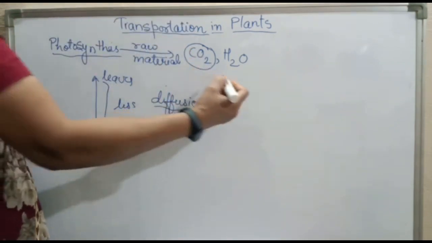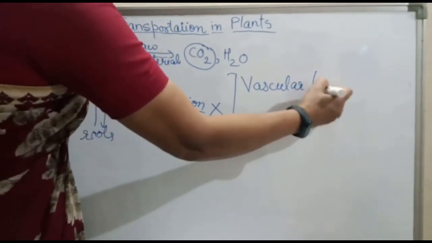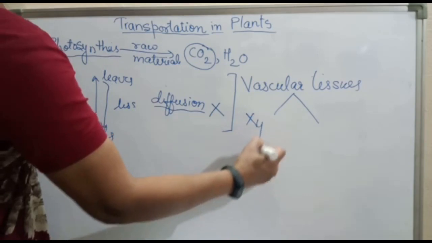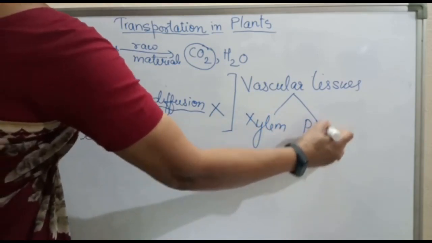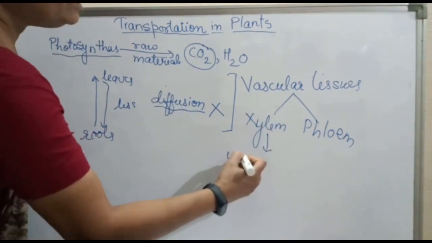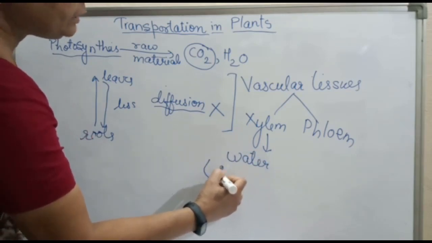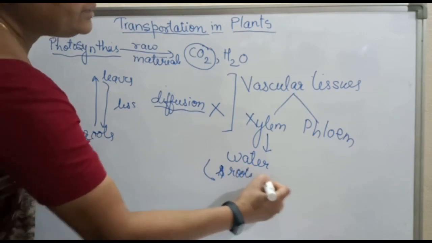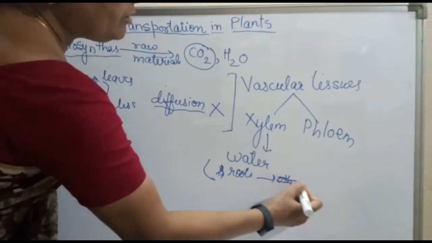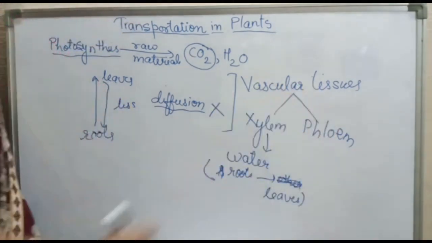The work of transportation is done by vascular tissues. And what are those vascular tissues? The two basic vascular tissues in plants are xylem and phloem. The function of xylem is to transport water from roots to other parts, mainly from roots to leaves.